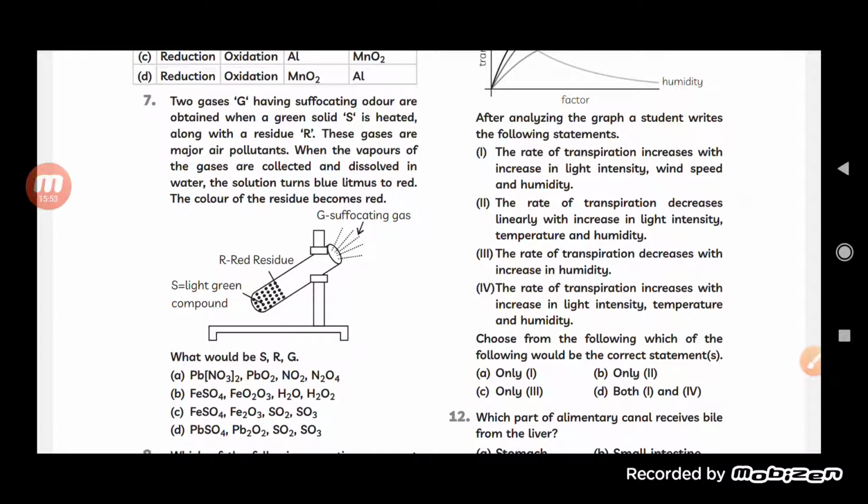Now see, two gases G having suffocating odor. Now see here, two gases G, they are having the suffocating odor and are obtained when a green solid S is heated along with the residue R. These gases are major air pollutants. When the vapor of gases are collected and dissolved in water, the solution turns blue litmus to red. The color of the residue becomes red. What would be S, R and G?